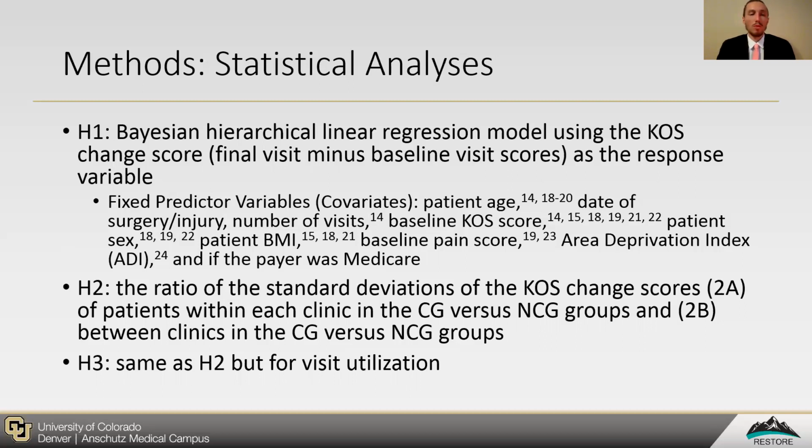For Hypothesis 2, we looked at the ratio of the standard deviations of the KOS change scores of patients within each clinic in the care guideline versus non-care guideline groups, and between clinics in the care guideline versus non-care guideline groups. For Hypothesis 3, we used the same analysis as for Hypothesis 2, but using visit utilization as the outcome.